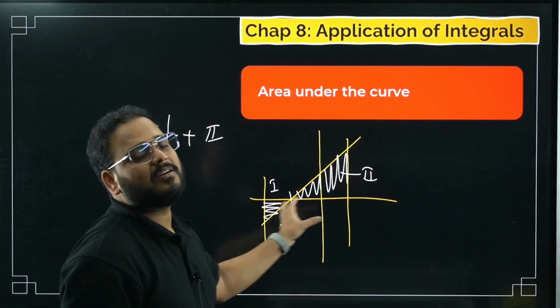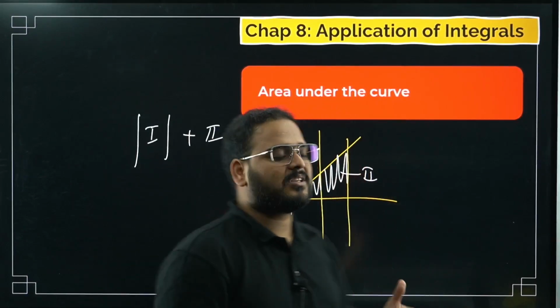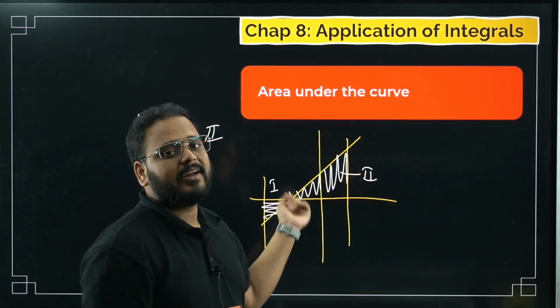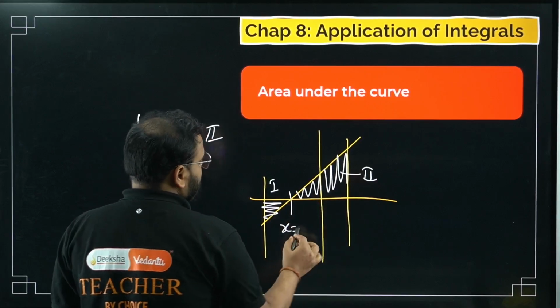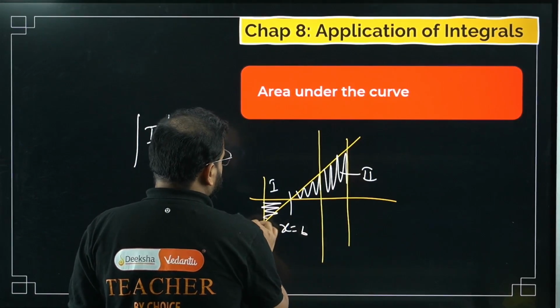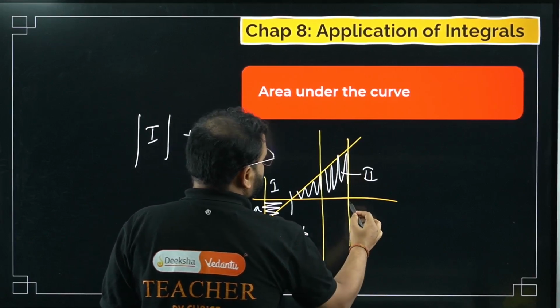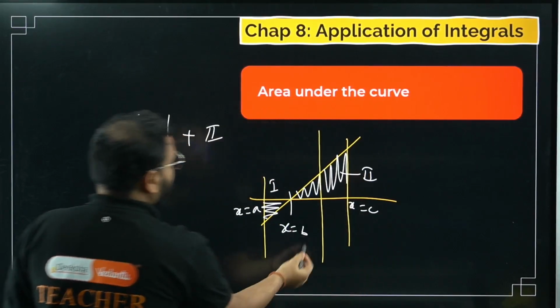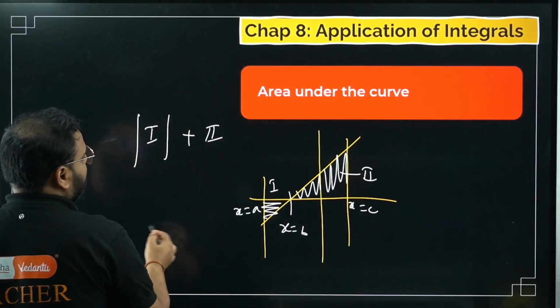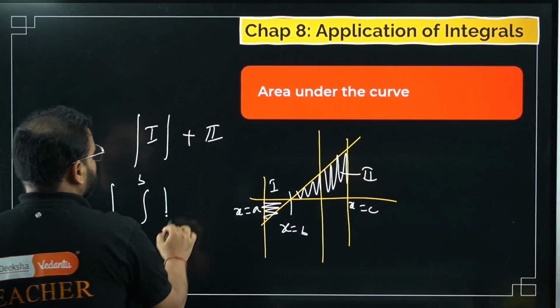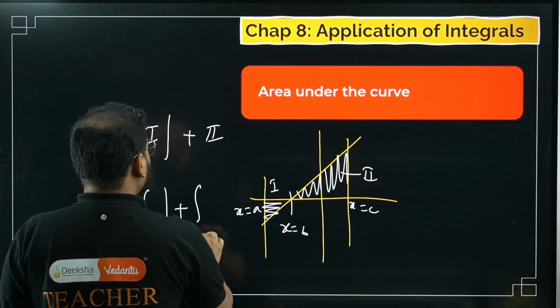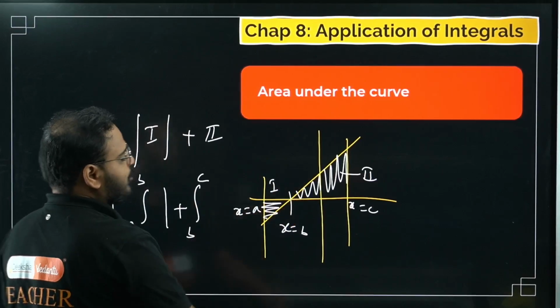How will you know that? By splitting the given limits of the definite integral at certain points, like from here to here, then here to here. So let's say this is x equals b, this is x equals a, and this is x equals c. So you write from a to b, then b to c. First integral is from a to b with the help of modulus, plus second is simply b to c. You don't need modulus because it's already positive.